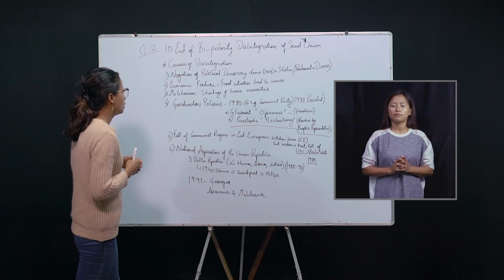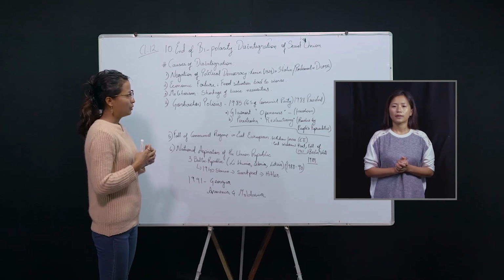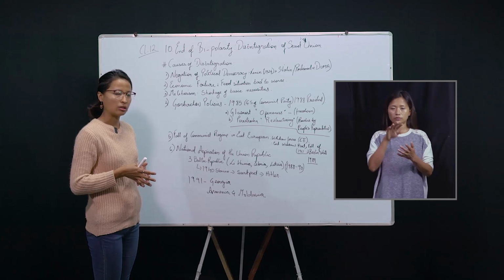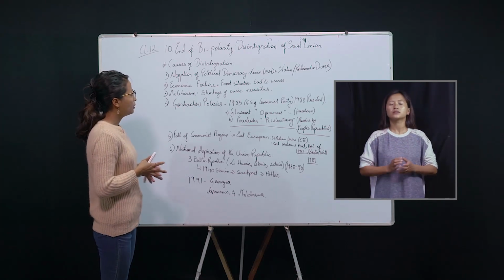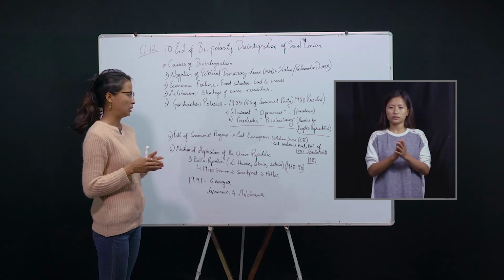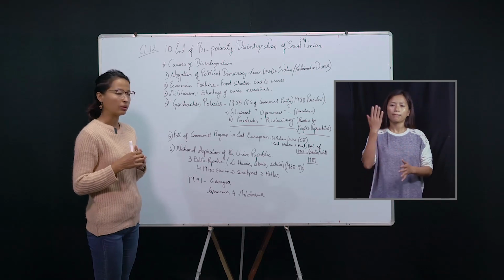Number 2, economic failure. Now, when Stalin assumed the leadership, he focused more on heavy industries to produce for industrial purposes as well as for agriculture purposes. Now, the smaller industries faced bankruptcy.